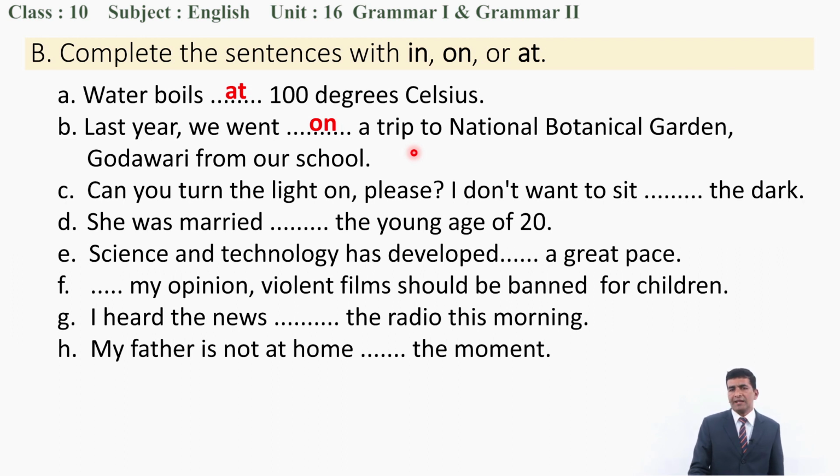Let's go to C. Can you turn the light on, please? I don't want to sit the dark. Sit in the dark. I don't want to sit in the dark. D. She was married the young age of 20. At the young age of 20. Let's go to E. Science and technology has developed a great pace. At a great pace.